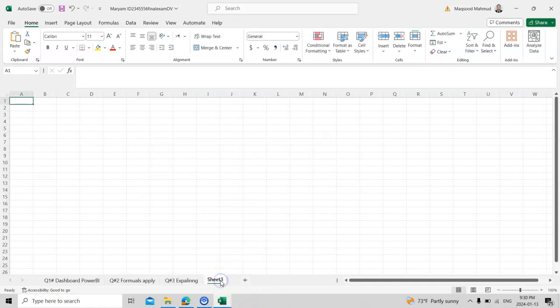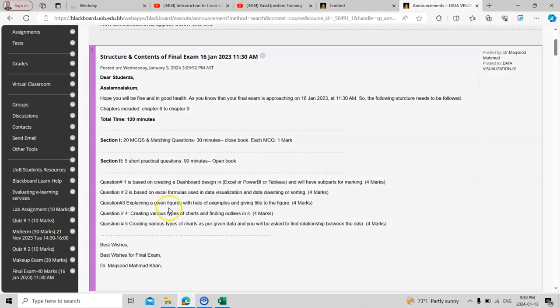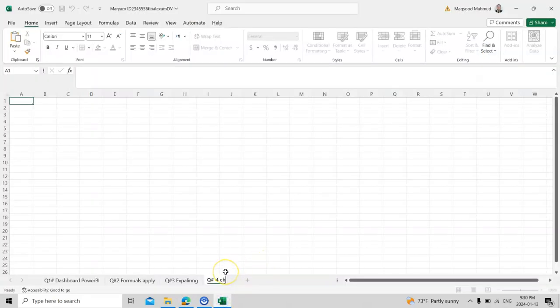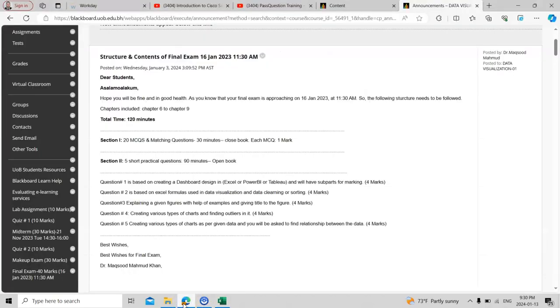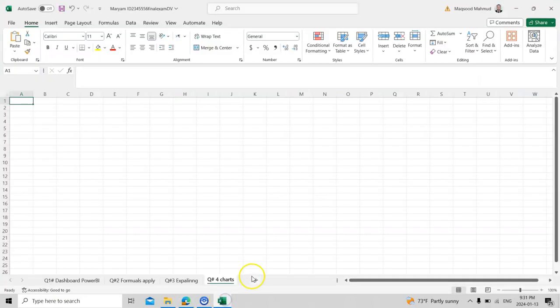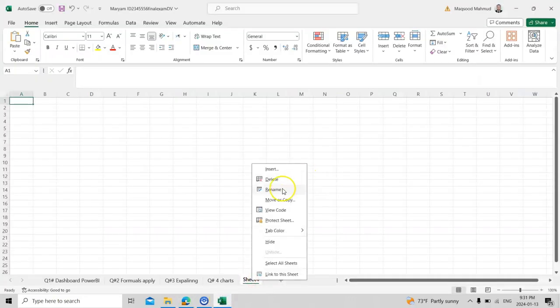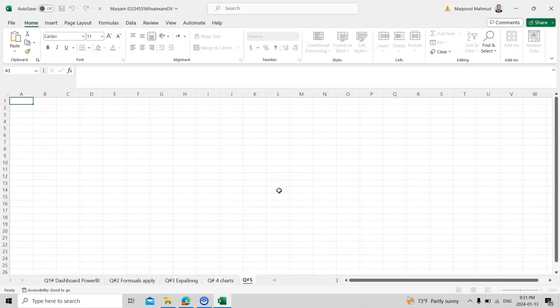And for example question number 4. What was that one? Question number 4 is to create various types of charts. So question 4 is about charts. I will ask about the different charts and outliers. And question number 5 would be about charts showing the relationship between the data.